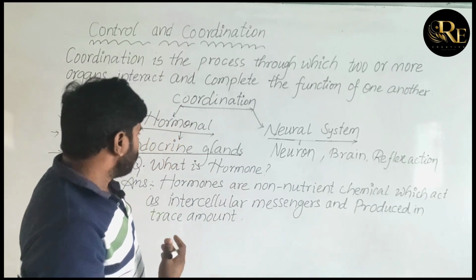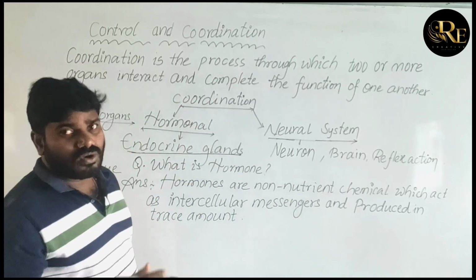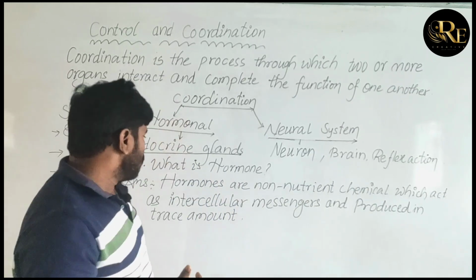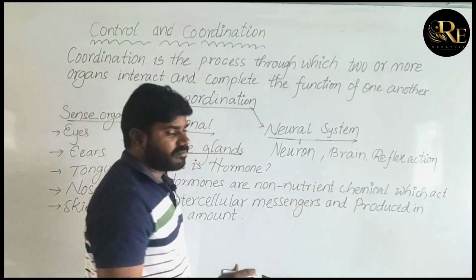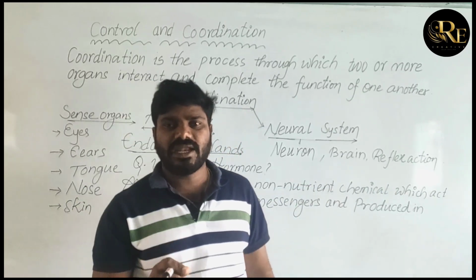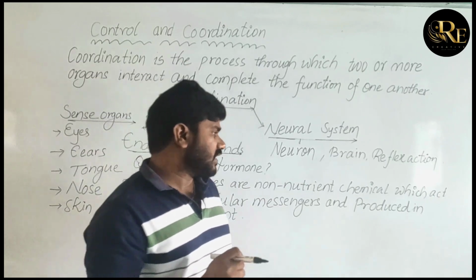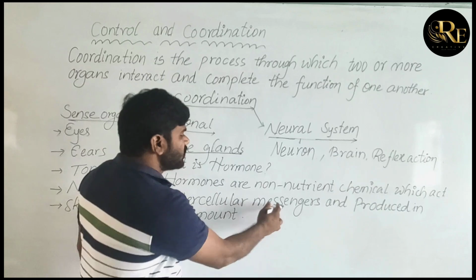So, endocrine glands secrete hormones. Now, what is a hormone? Hormones are non-nutrient chemicals, which means they do not contain any nutrients, and they act as intercellular messengers.